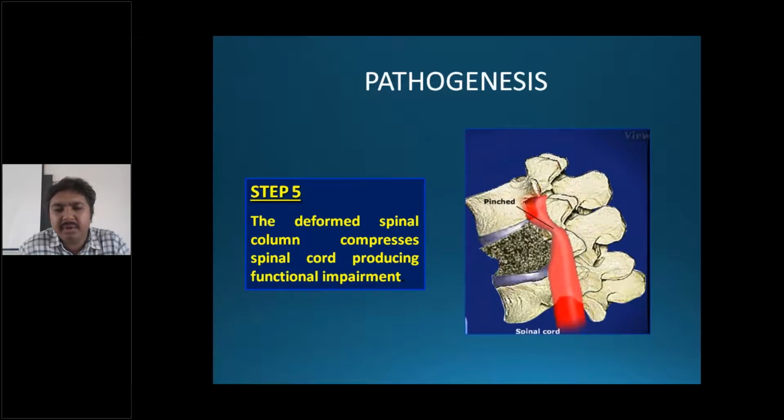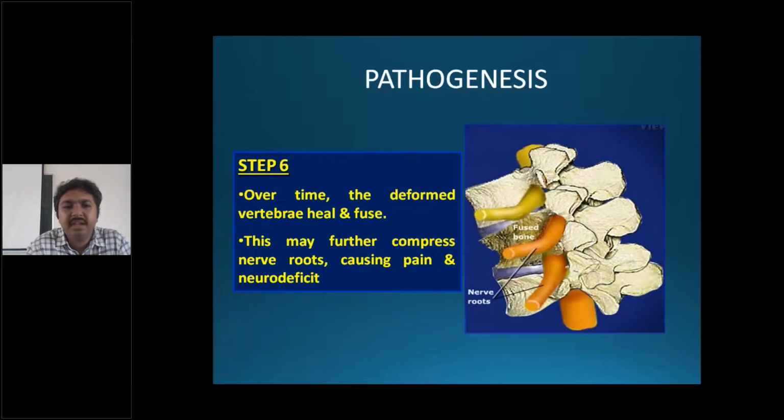You all know your upper motor neuron lesion, lower motor neuron lesion. The vertebral bodies can compress the cord. At that level, you get a lower motor neuron lesion, and below that level, you get an upper motor neuron type of lesion. Over time, the deformed vertebrae heal and fuse. So you get a deformity, and it may again compress the nerve roots, causing more neurological deficit.